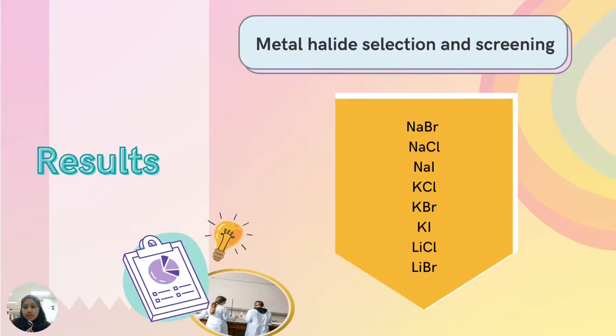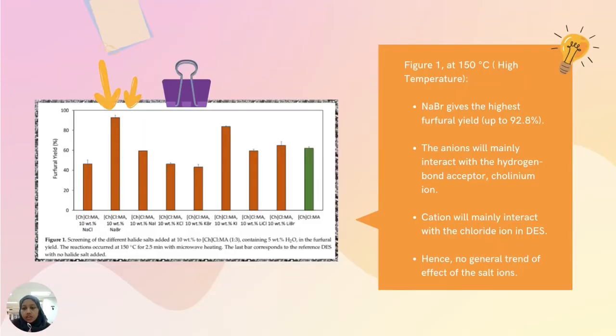The results are divided into three parts. First, the metal halide selection and screening, and these are the salts that we use. At high temperature, which is 150 degrees C, as in Figure 1, we can see the addition of sodium bromide shows the highest furfural yield, about 92.8%, compared to other salts.